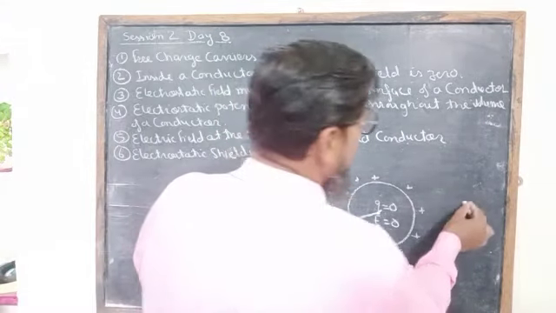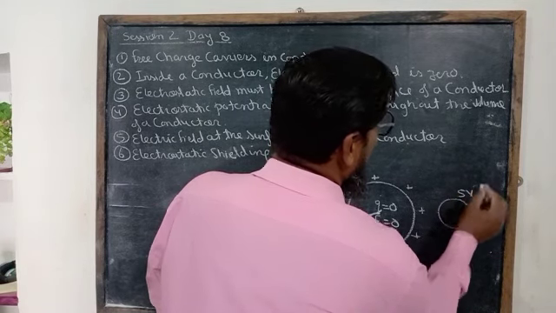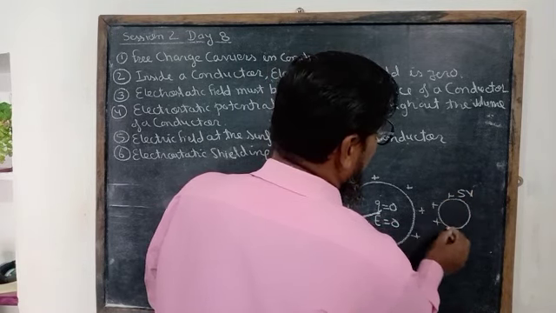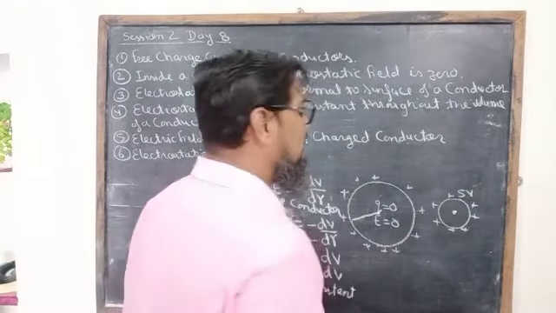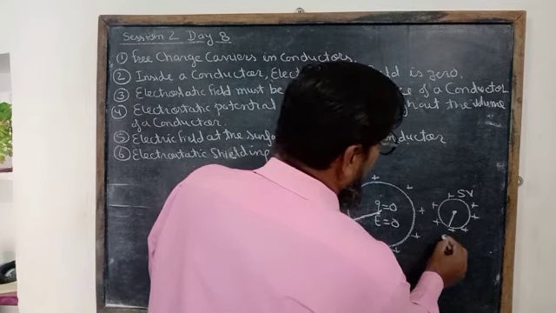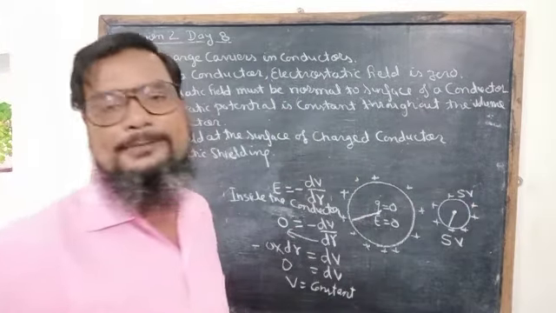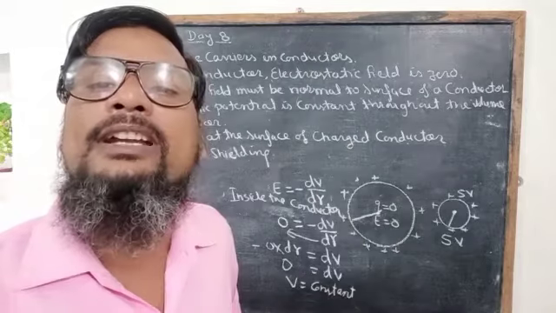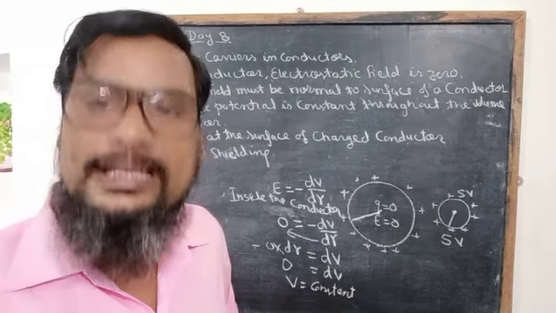If a question is given, say a 5 volt potential is on the surface of a conductor, then what would be its value at the center and inside the conductor? It will be equal to 5 volt from center to the surface. So the potential of a conductor remains constant in this case.